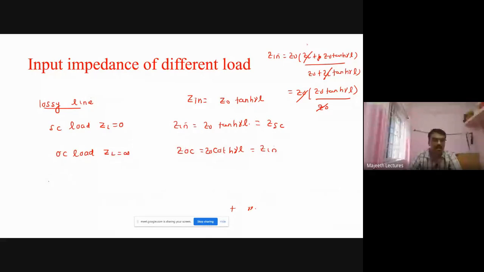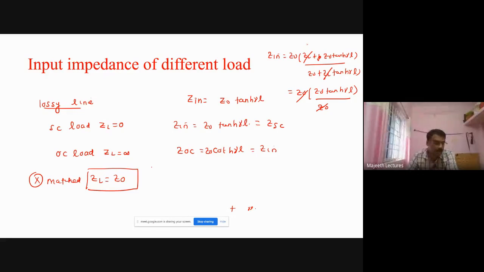When the load is matched, lossy matching means load impedance must be equal to characteristic impedance. When load impedance matches with the characteristic impedance, that condition is called the matched condition. This is a very, very important point. Load impedance must be equal to characteristic impedance.